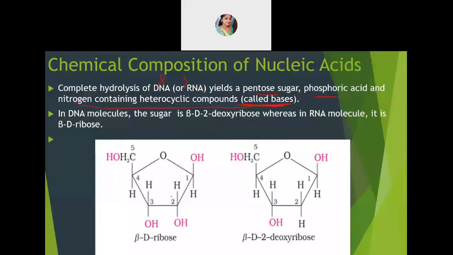You should know the structure, students, here. You should remember this structure, beta D ribose sugar. See the structure, how it is. The fourth carbon and third carbon position is similar to fructose, but these two are different. Beta you can remember: beta means OH is up and H is down. Only this position you have to remember.